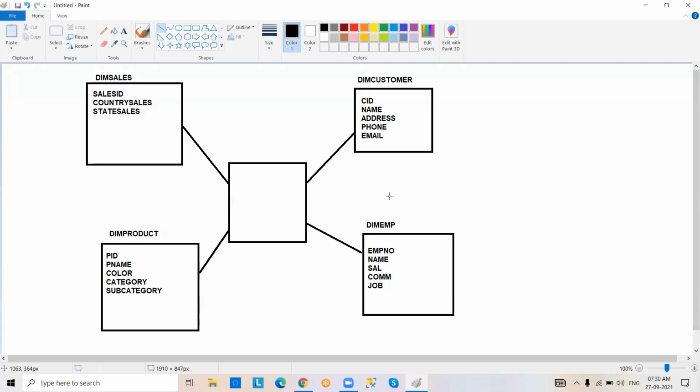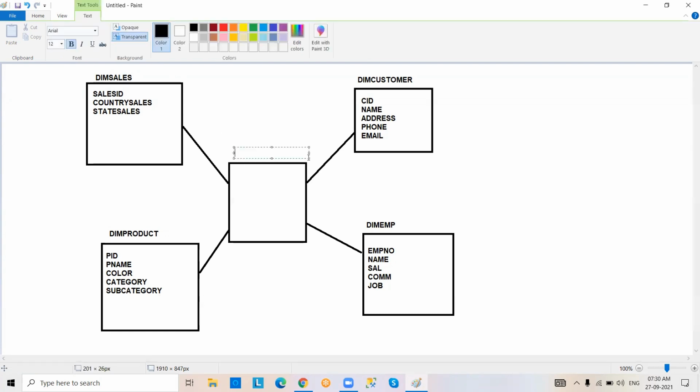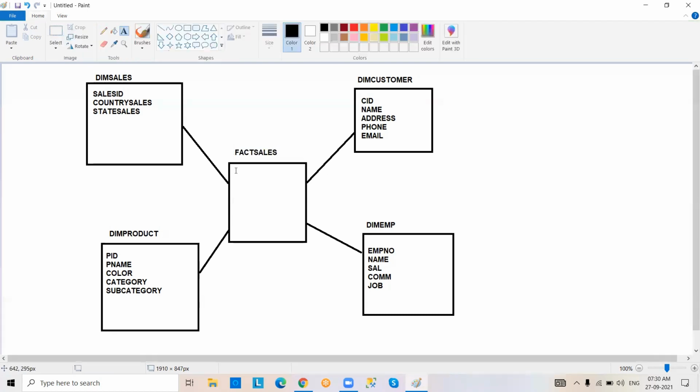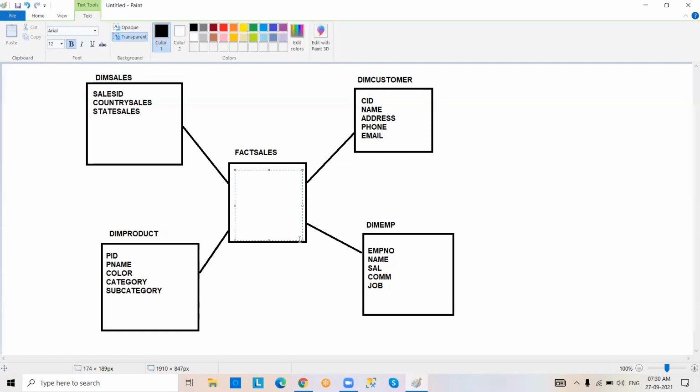Okay, fine. Now we are going to create some fact table. Suppose fact sales. This table is not coming from the source. Dimension tables are coming from the source.